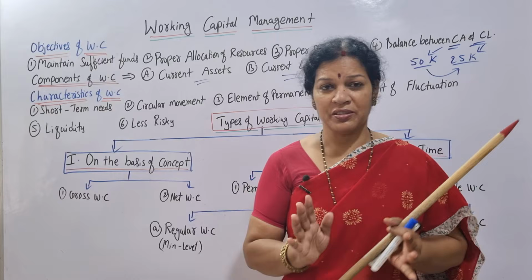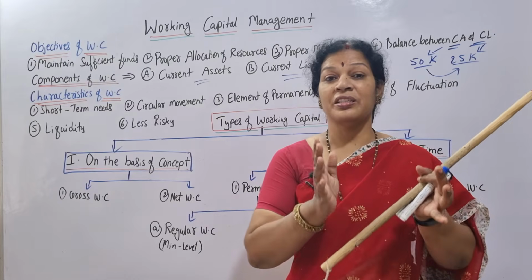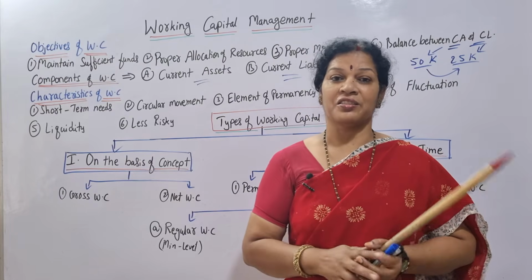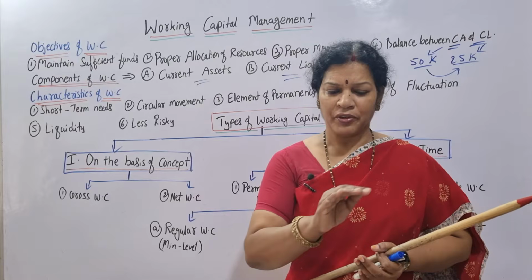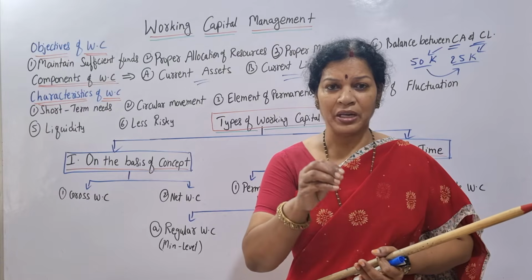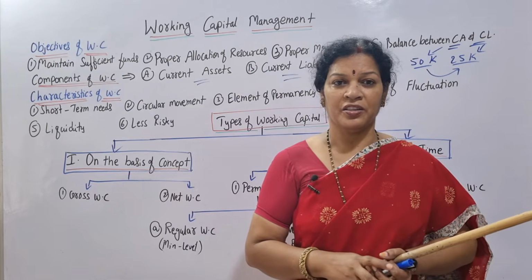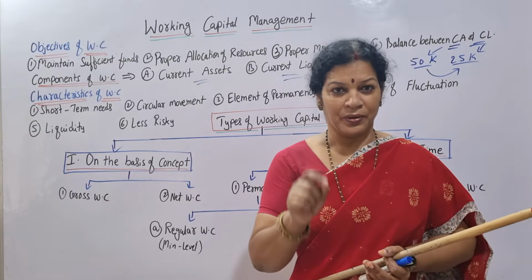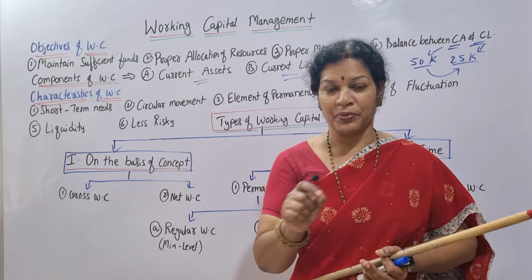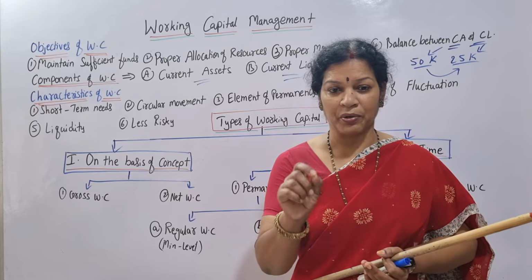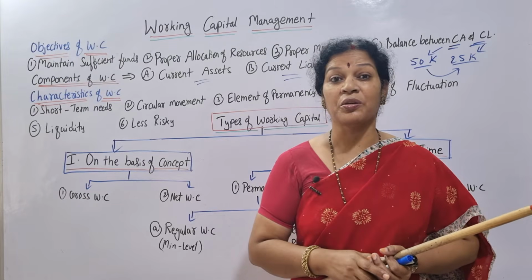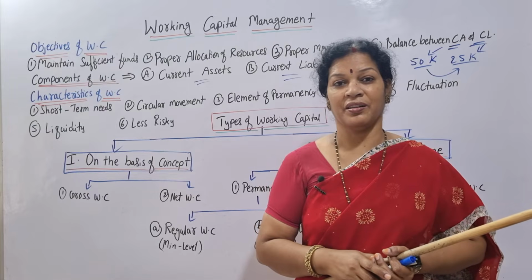Gross working capital means that capital which is just like current assets only. From the current assets point of view, whatever investment you have kept, that is gross working capital.